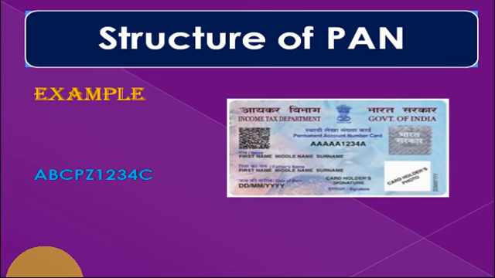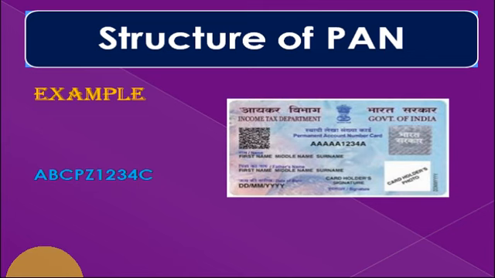Out of the first 5 characters, the first 3 characters represent the alphabetic series running from AAA to ZZZ. The 4th character identifies the type of holder of the card and the status of the PAN holder. Status of each card holder is unique.